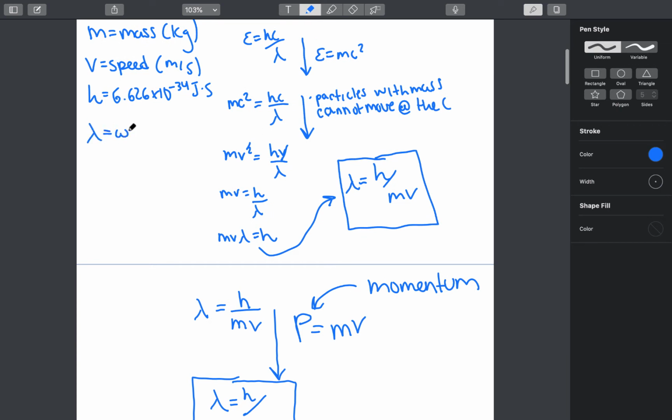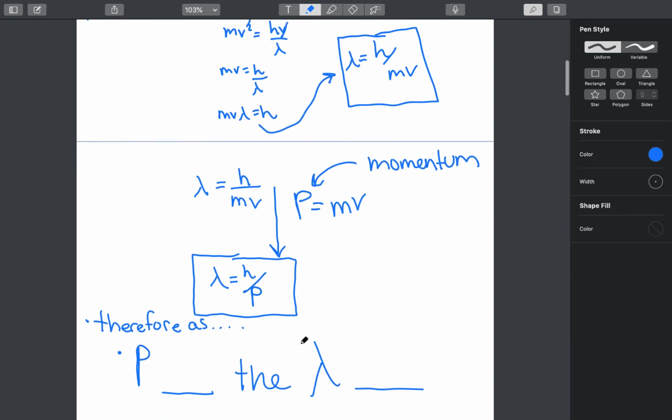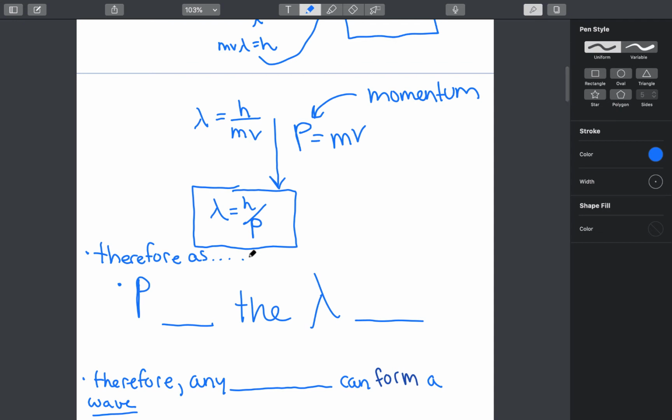So this is the wavelength, and it's in meters. So lambda, the wavelength, is equal to Planck's constant divided by p, which is the momentum. So therefore, after deriving this equation, we can come up with this relationship.